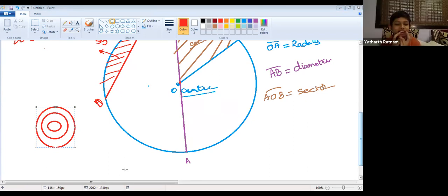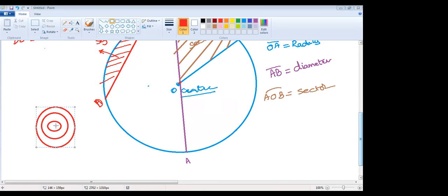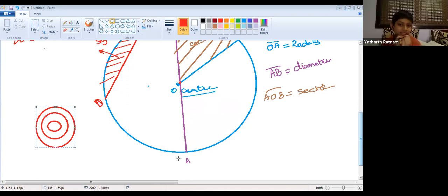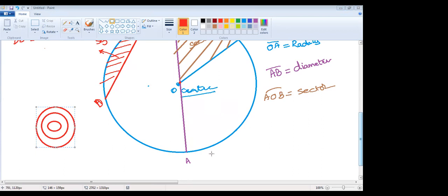Ma'am, it looks like a target. Of course, but what is the same center for all the circles? You just imagine. It's the same center, ma'am. Same center for different circles. The third circle also has the same center, and the second circle also has the same center, and the first circle also has the same center. What type of circles are these?